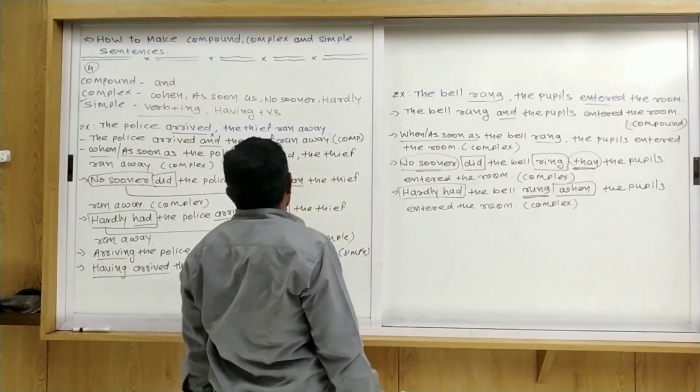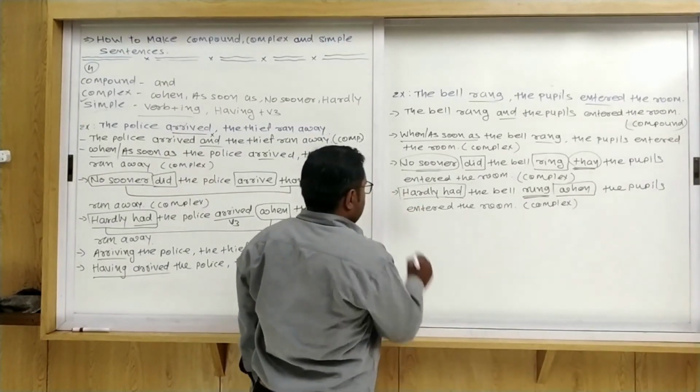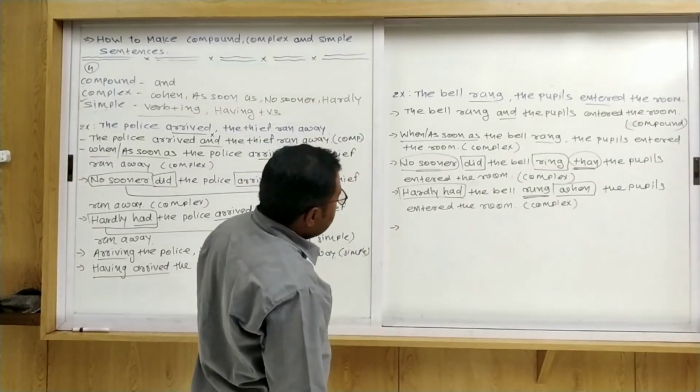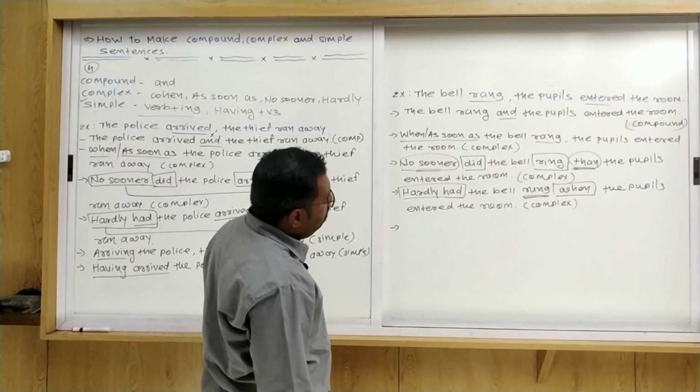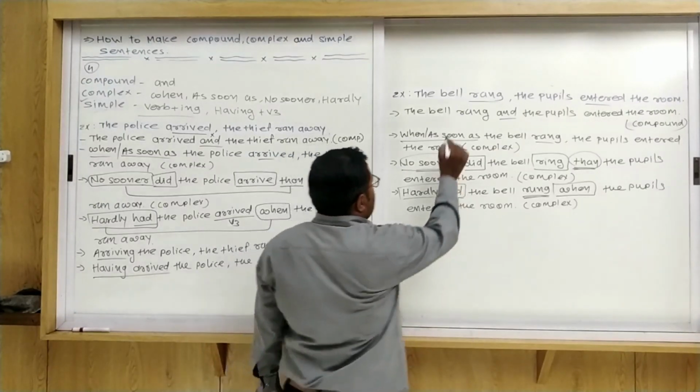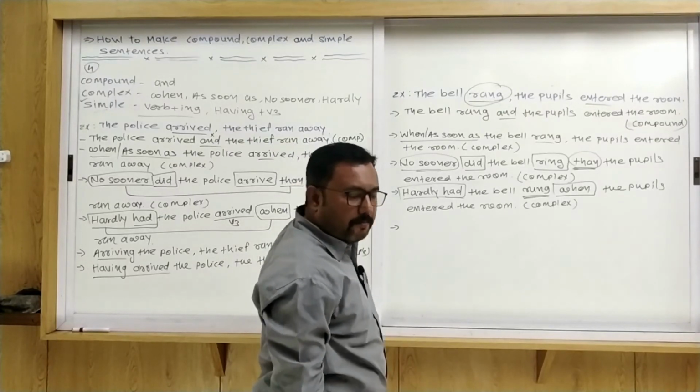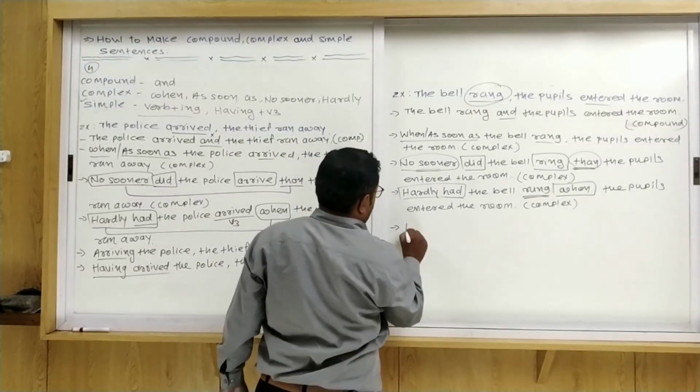Now dear friends, use simple sentence. First of all, verb plus ing. That means we use here the present participle. So when we try to make the present participle, first of all you try to find out the verb. What is the verb here? That is rang. Its ing form, ringing.